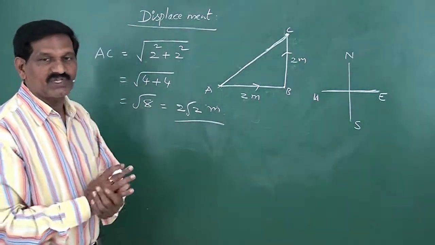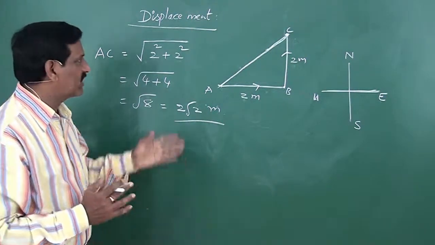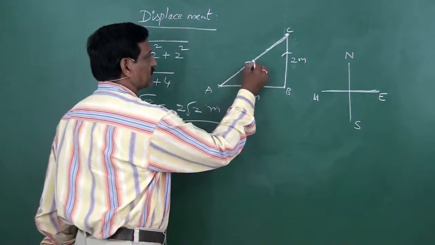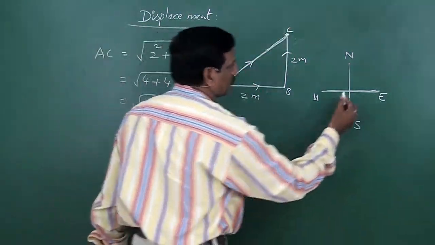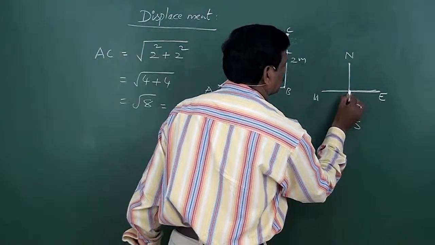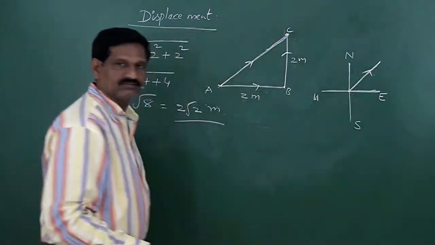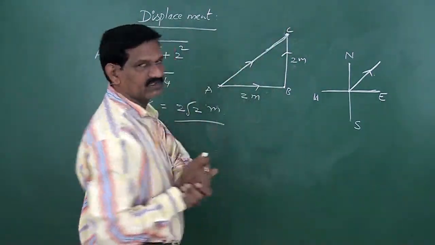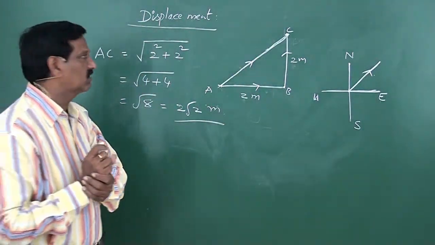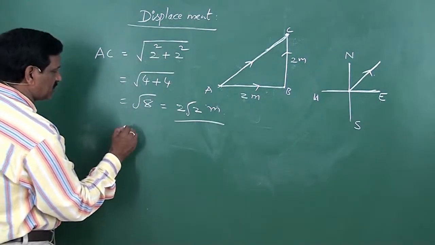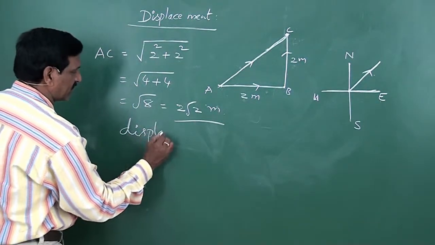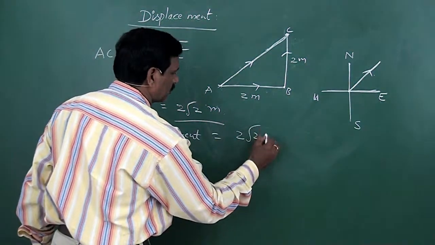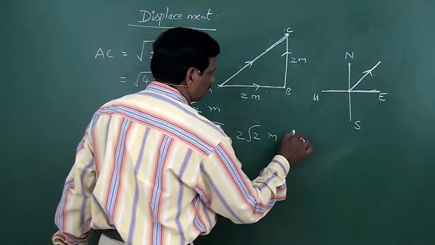And we have to specify the direction, in which direction it is displaced. So this is the direction. This means east and north. This is northeast. Between north and east, the displacement is directed. Hence, displacement in this example is equal to 2 root 2 meter, in which direction?